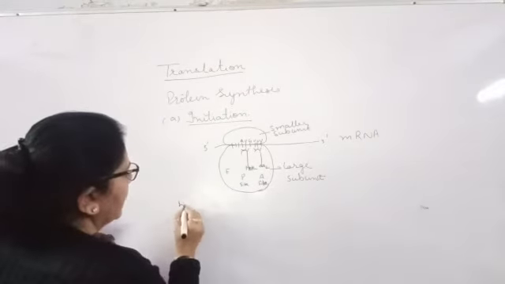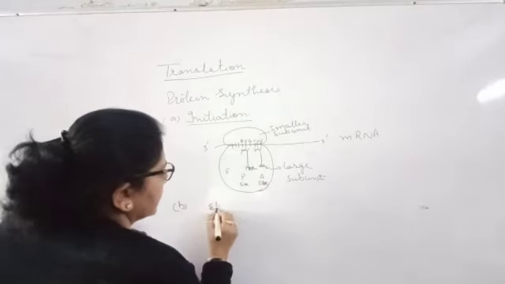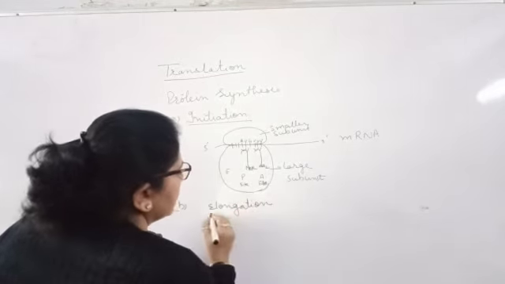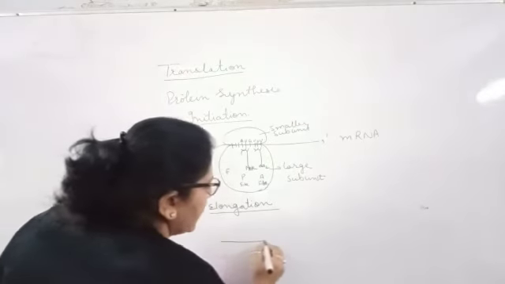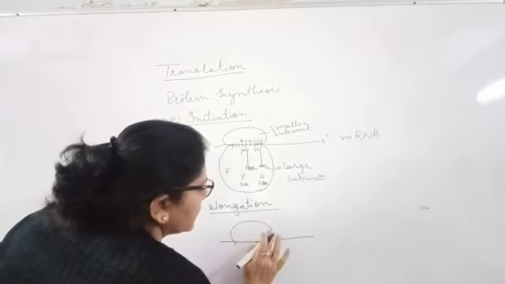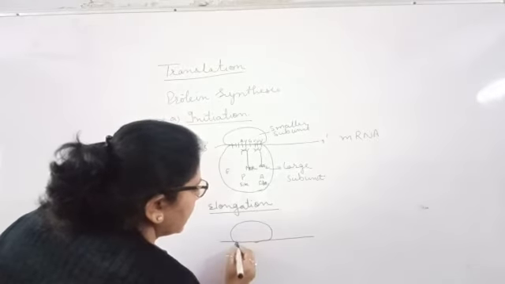Now the second step of protein synthesis is elongation. We have the ribosome with 2 subunits, the smaller as well as the larger one.